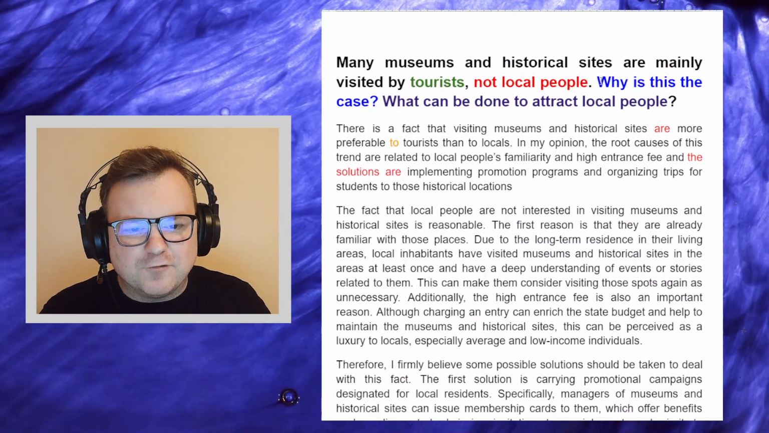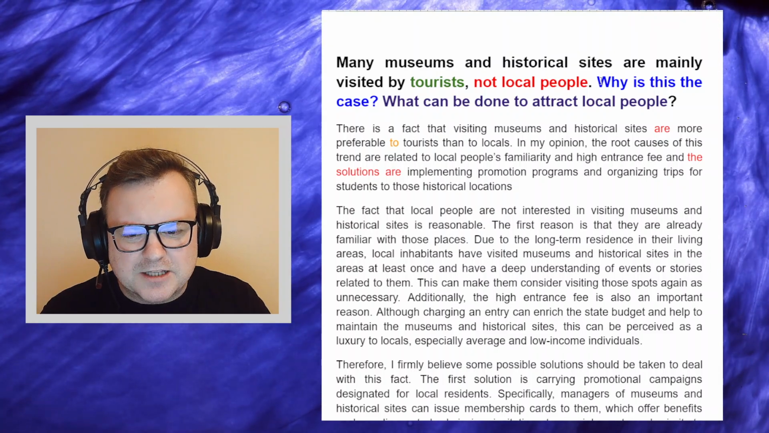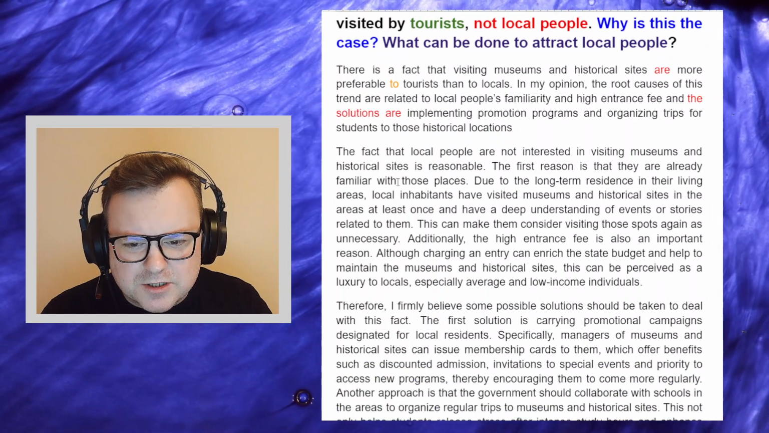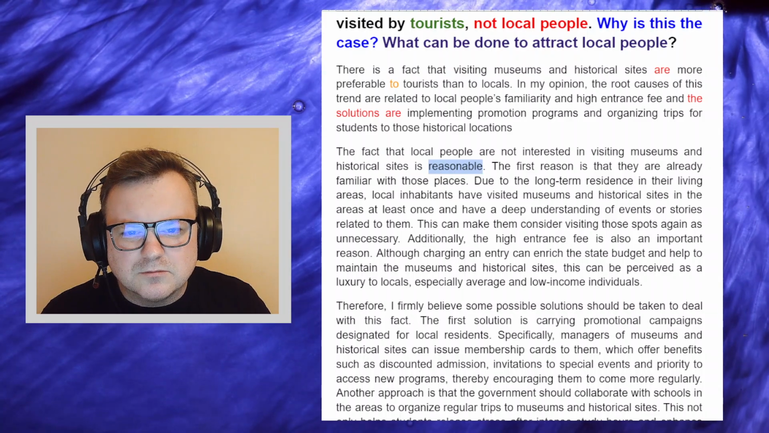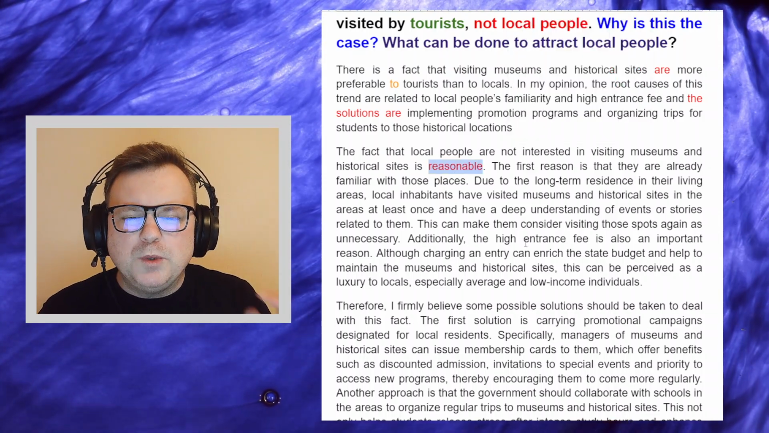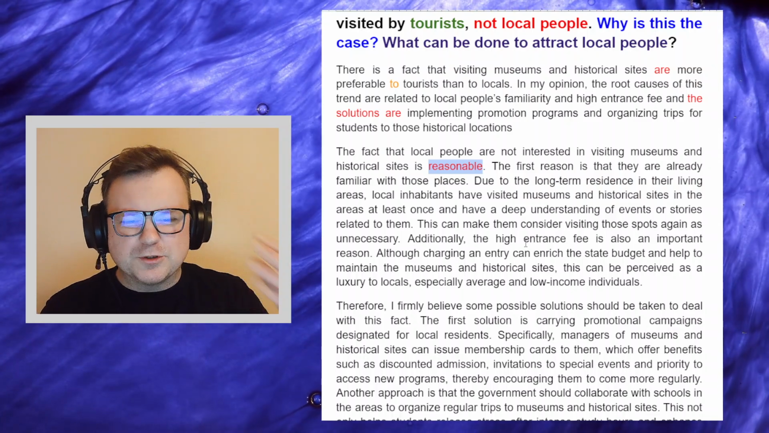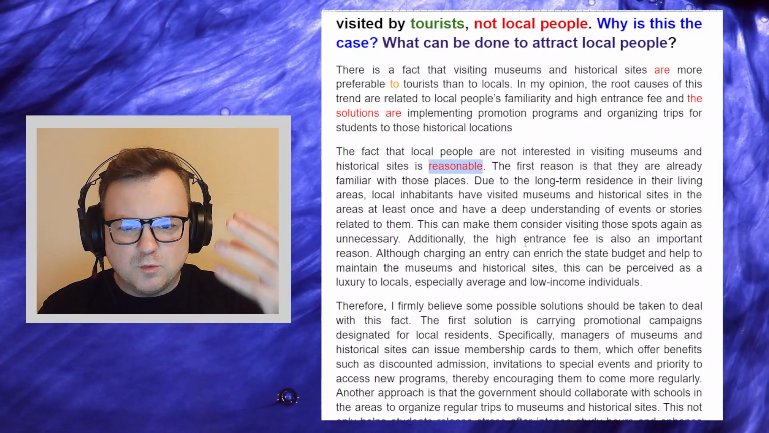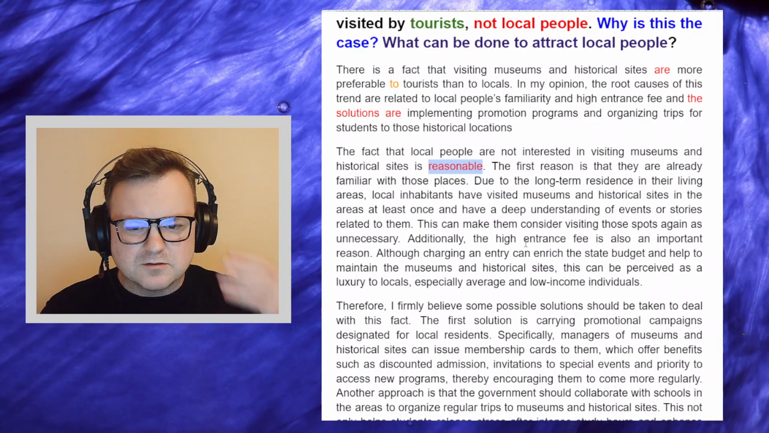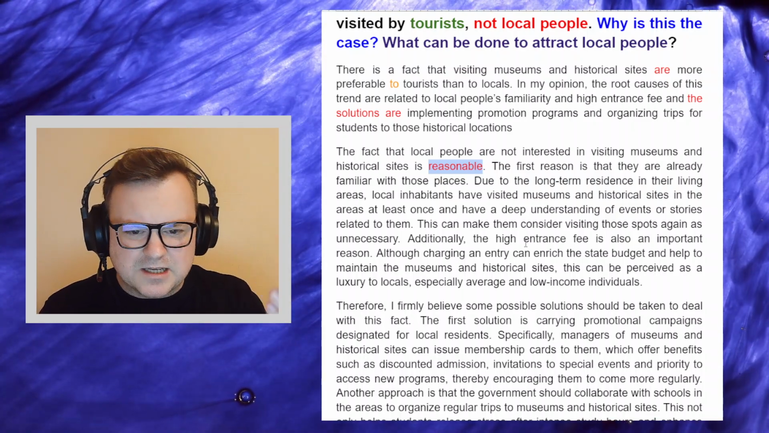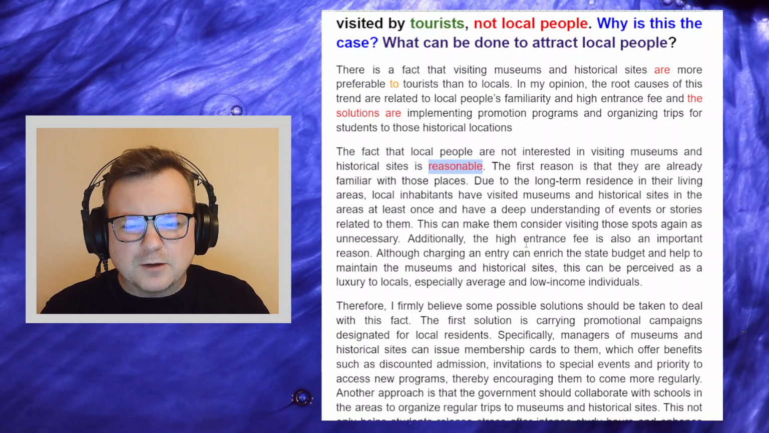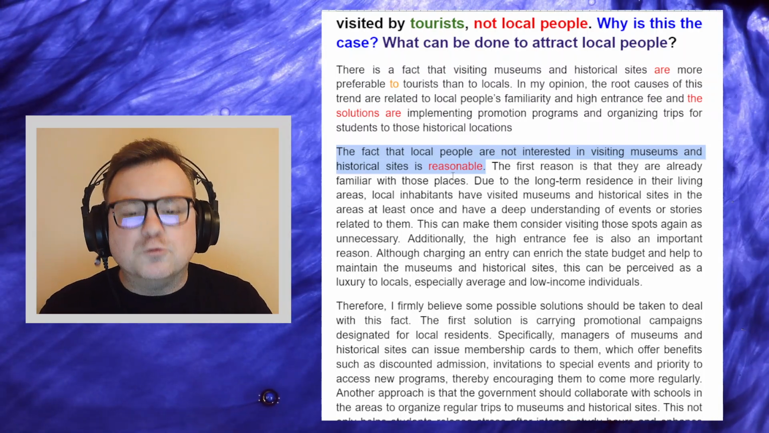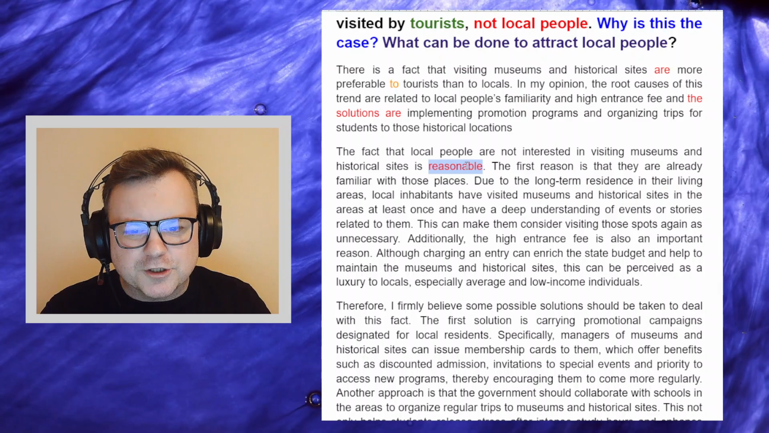Okay, body paragraph 1. Why is this the case? So, let's find out. The fact that local people are not interested in visiting museums and historical sites is reasonable. We want reasons. We really want to start this body paragraph by, one reason why local people don't visit such places is blah, blah, blah, and then talk about it. We don't want your opinion that it's reasonable here. We want you to outline the reasons, not to give your commentary on it.